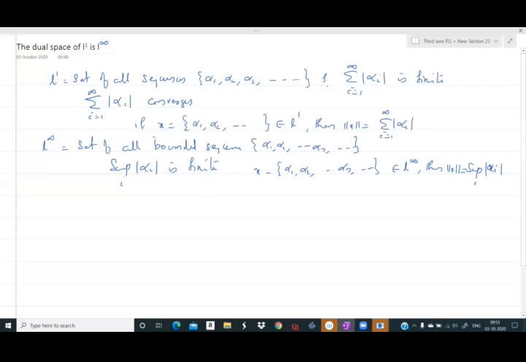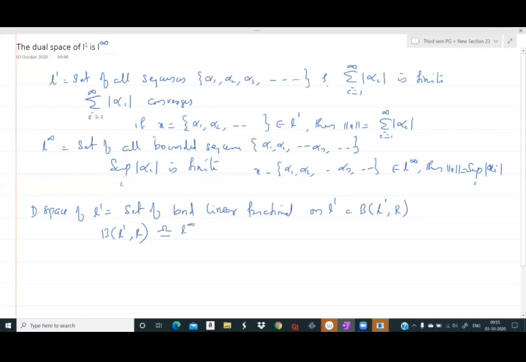And now we want to show that the dual space of L1 is L infinity. So what is the dual space of L1? The dual space of L1 is the set of all bounded linear functionals on L1. So that is B(L1, R). And we want to show that this dual space is L infinity. By saying that the dual space of L1 is L infinity, we need to show that B(L1, R) is isomorphic to L infinity.